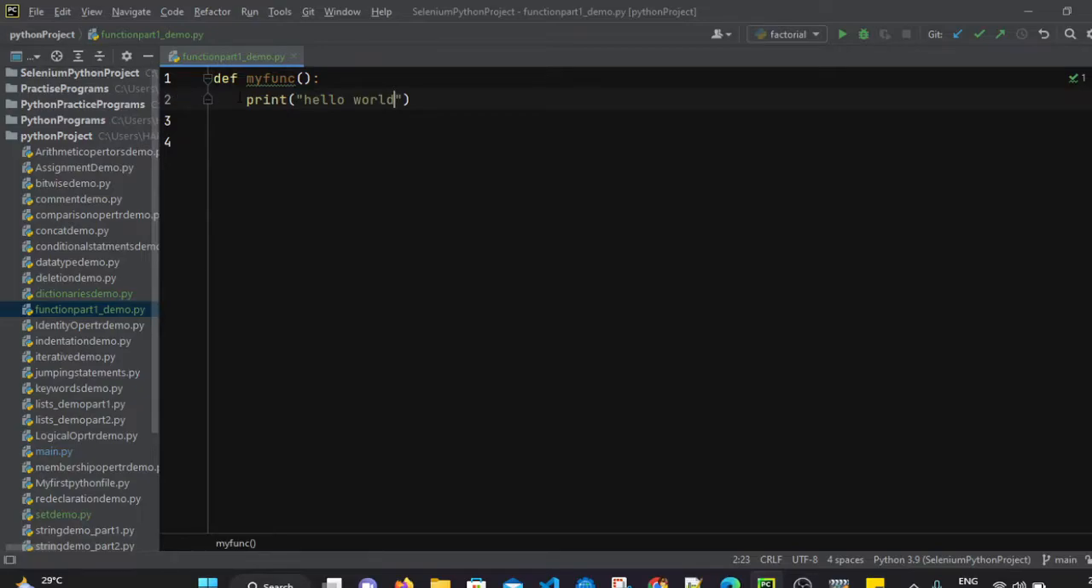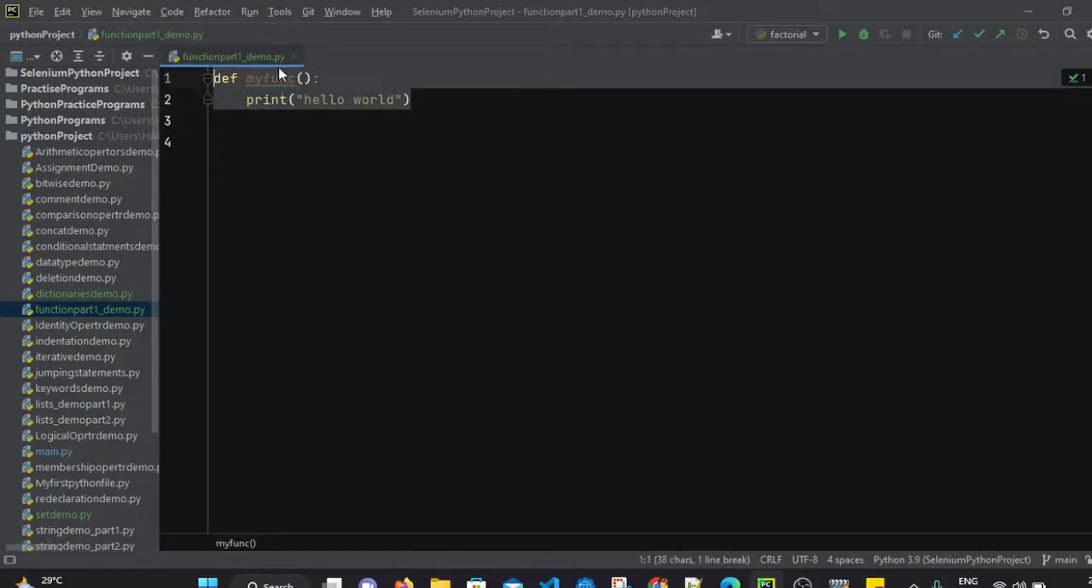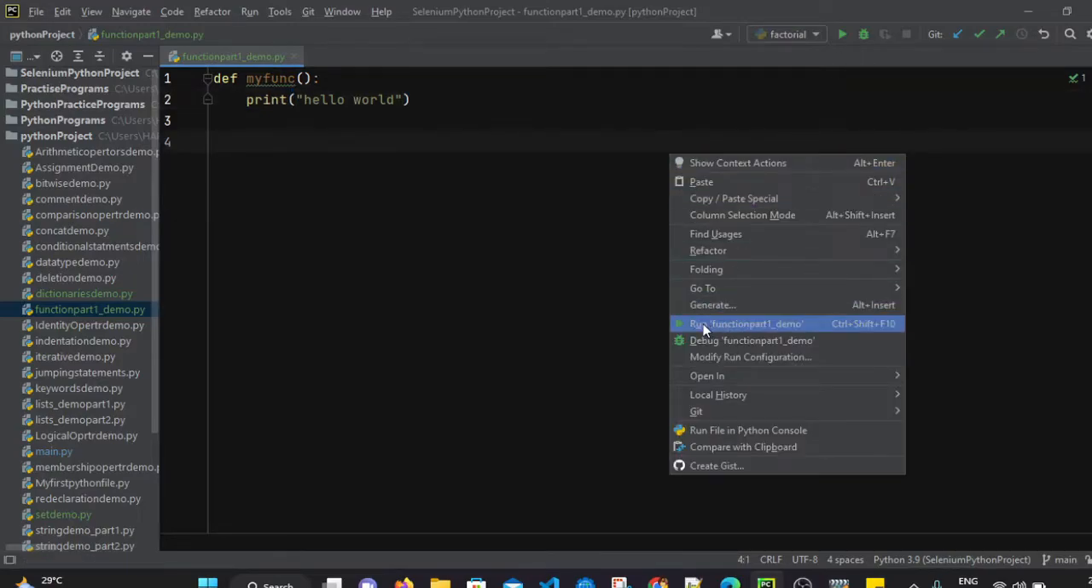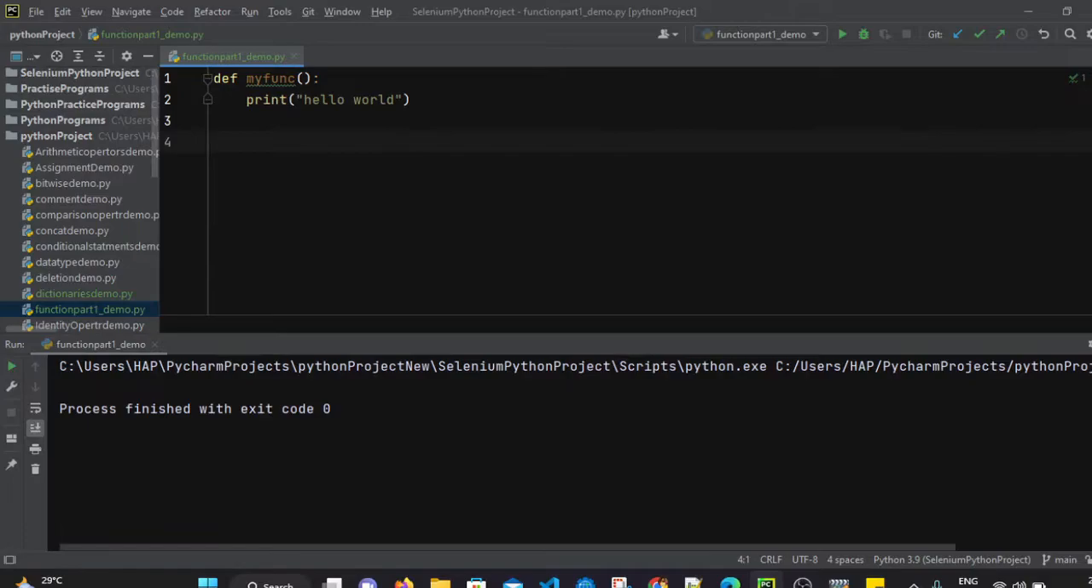What we have done is use the def keyword, then the function name, round brackets, colon, and then inside that function we have written the statement to print hello world. This is known as declaration or creation of a function. We have defined, or created, a function. Now if you try to run this file, will it print hello world? Let's check it out. I am just going to execute this file, and if you see, there is no output. Why is there no output?